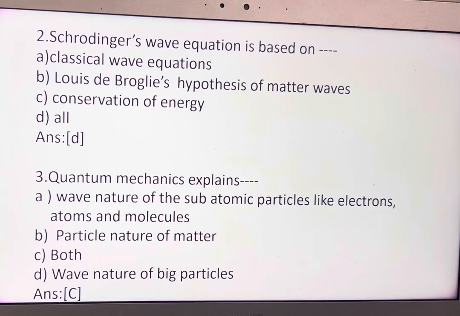Actually, the detailed information of quantum mechanics and the Schrödinger wave equation we need not bother about, but the equation, the explanation of the terms and the importance of the terms is very essential for intermediate students.